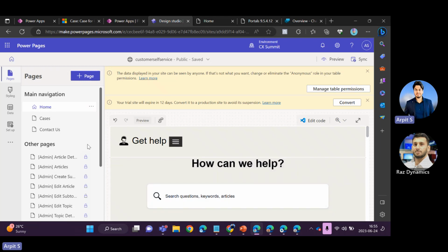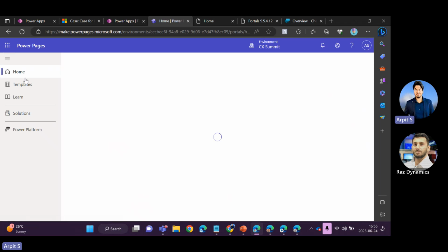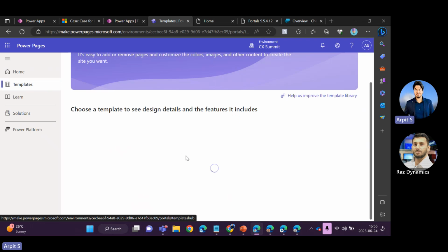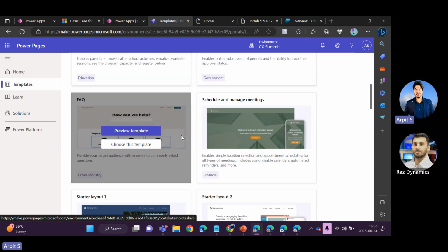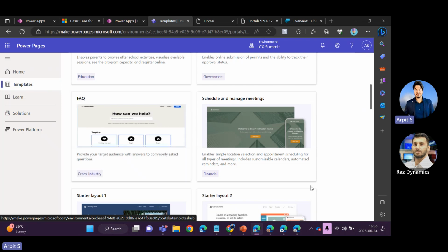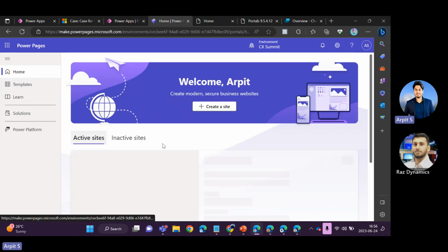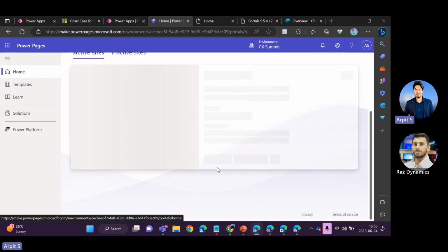Now I will talk about the Power Pages site, Power Apps portals, as we used to call it earlier. So this is the Power Pages site I'm using. This is not something that I have personally created. We have the templates available here. If I head back to templates, you already get a lot of templates provided by Microsoft. So you can simply use those templates to kick off your website development. You can see all the apps available. I've just taken this FAQ app as an example. So if I simply go back to the home and edit my site.